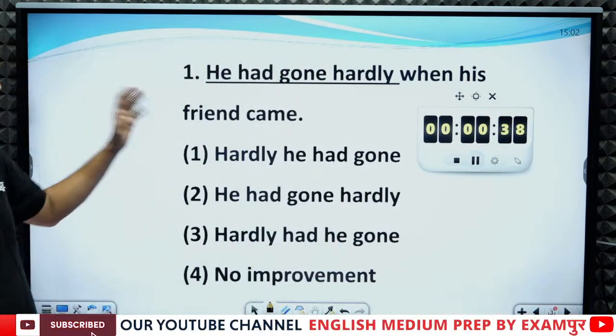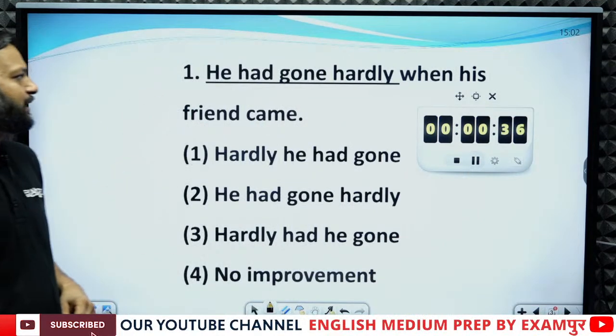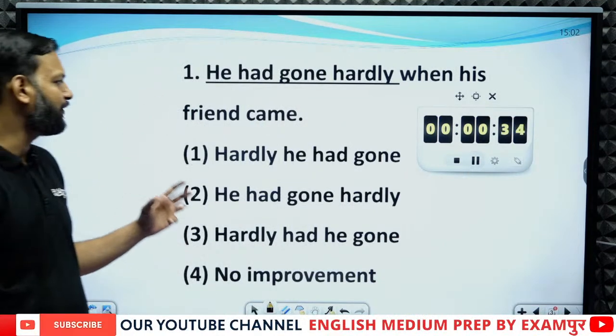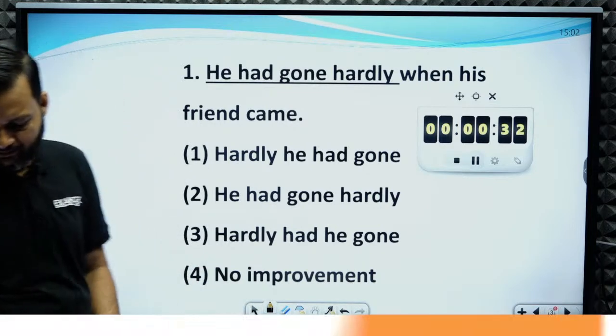The sentence is, he had gone hardly when his friend came. What is the error in this sentence?